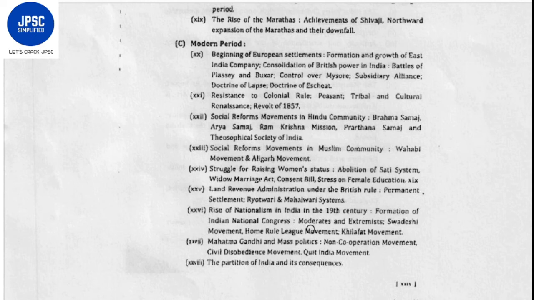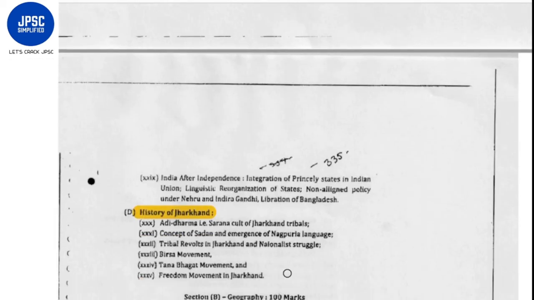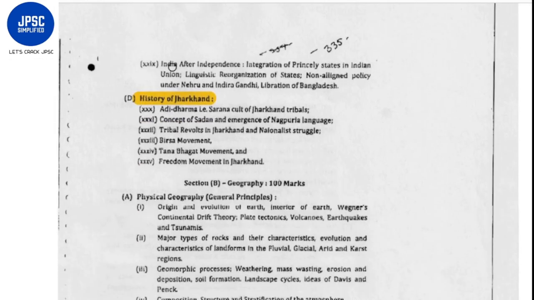the Indian National Congress, moderates, extremists, Swadeshi movement, Home Rule League movement, Khilafat movement, then Mahatma Gandhi and mass politics, non-cooperation movement, civil disobedience movement, Quit India movement. Then we have the partition of India and its consequences. Then we also have India after independence: integration of princely states in the Indian Union, linguistic reorganization of states, non-aligned policy under Nehru and Indira Gandhi, liberation of Bangladesh.